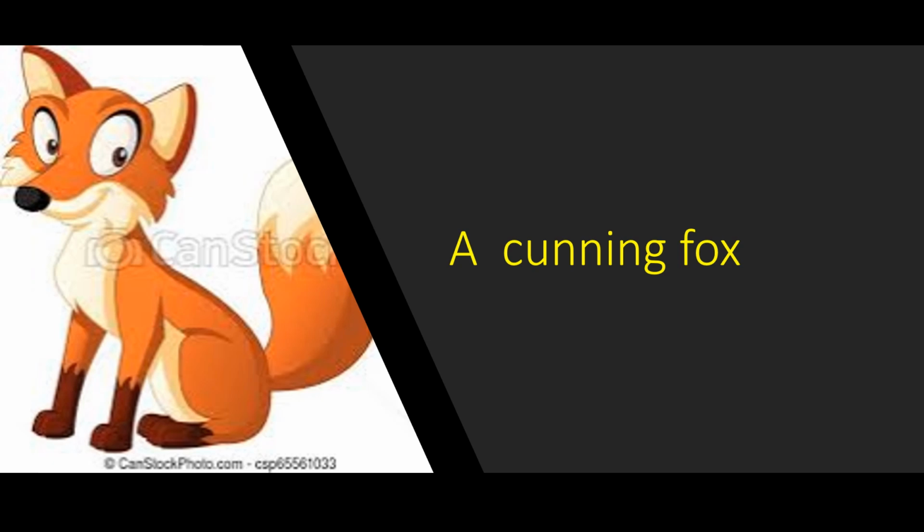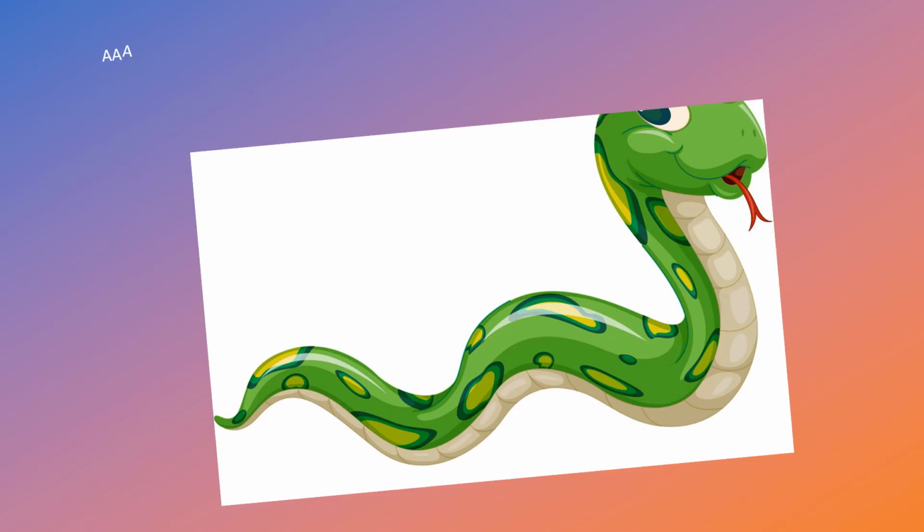Cunning. Okay. Now here we have a snake. It's a green snake. It's a long snake. It's a small snake. It's a big snake. So there are many words again to describe the same noun. Now the noun is the same, snake. It's a name of an animal. But here we have used many words: long, small, green. Okay, all these to describe the same snake.